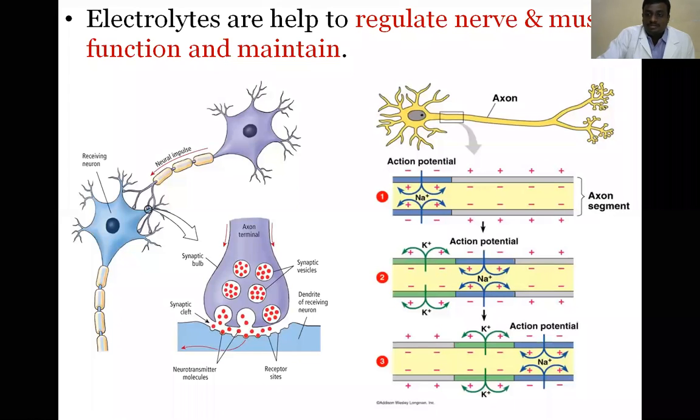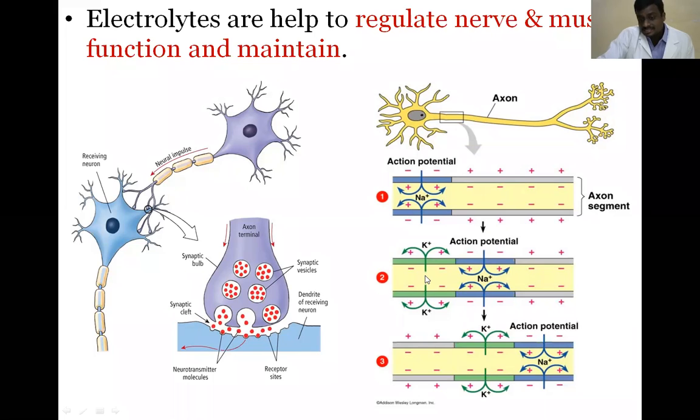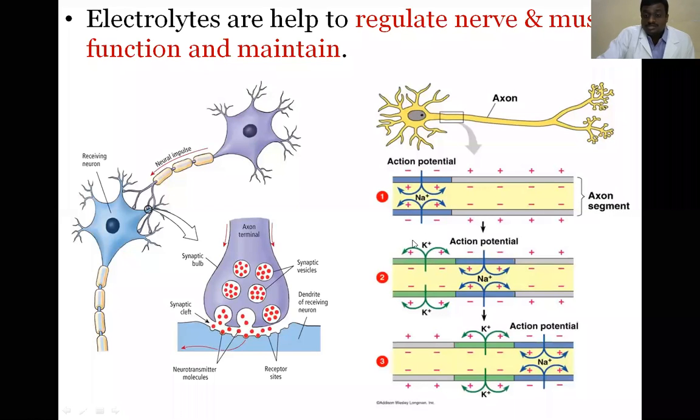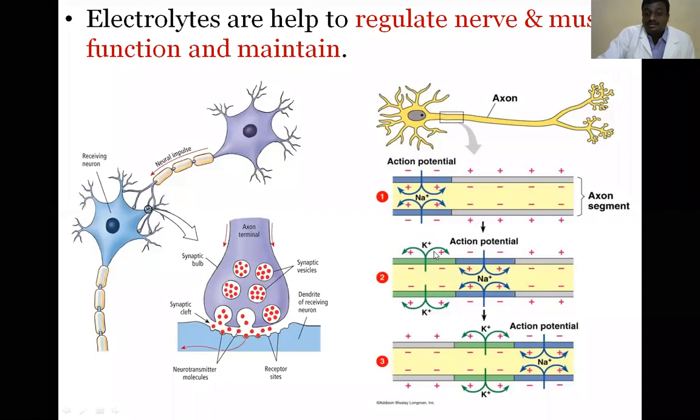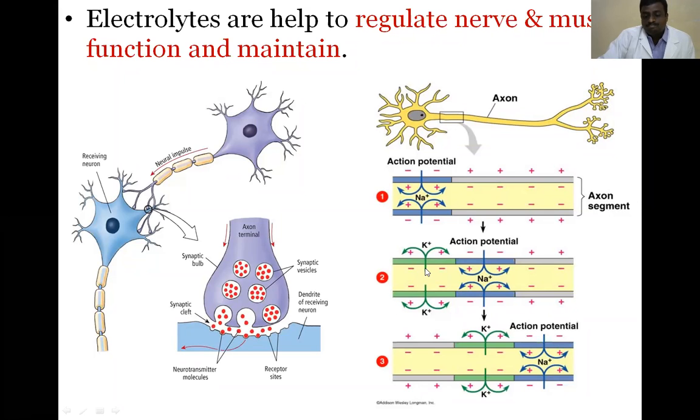Okay. Then after depolarization, repolarization takes place. In repolarization, whatever potassium is present inside the cell transfers to the extracellular fluid. Then the extracellular potassium concentration is increased, so the ionic concentration is increased in the extracellular fluid. When the extracellular concentration of the ionic charge is increased, it takes water from the intracellular fluid. So intracellular fluid comes to the extracellular fluid for the water balance. This is called repolarization.